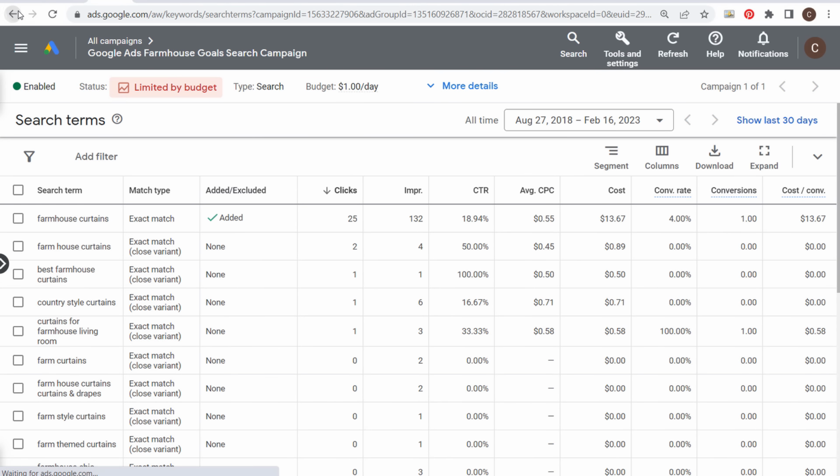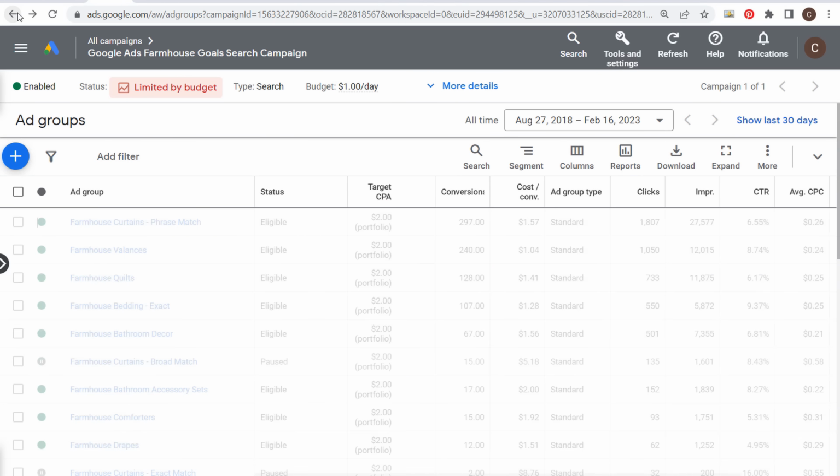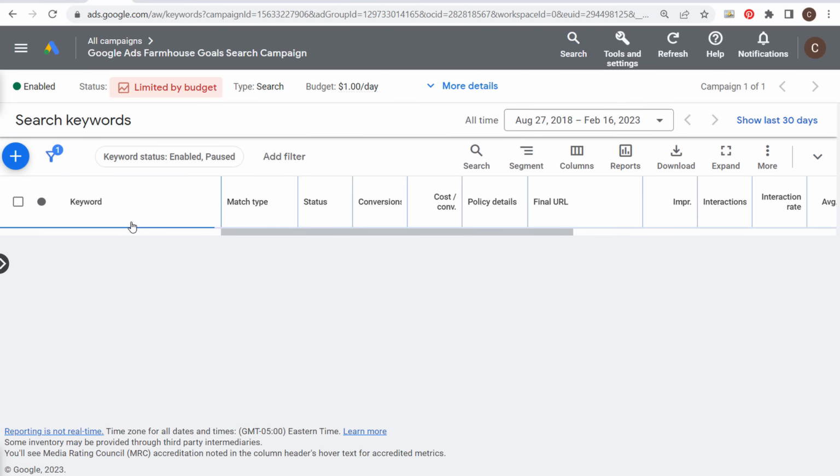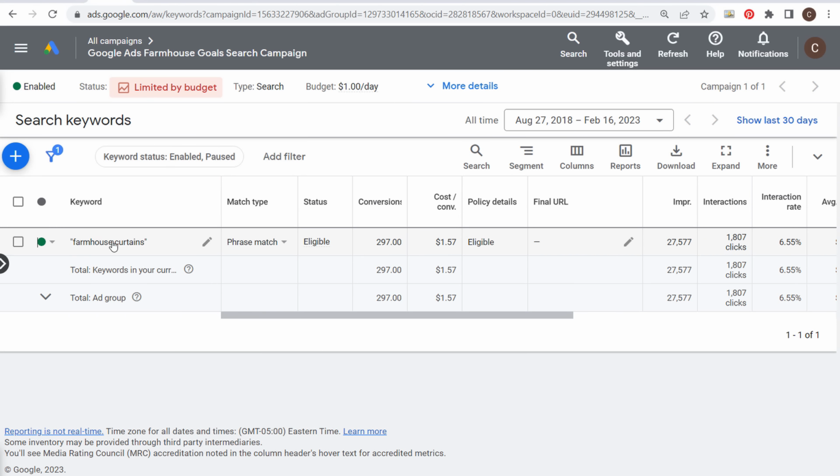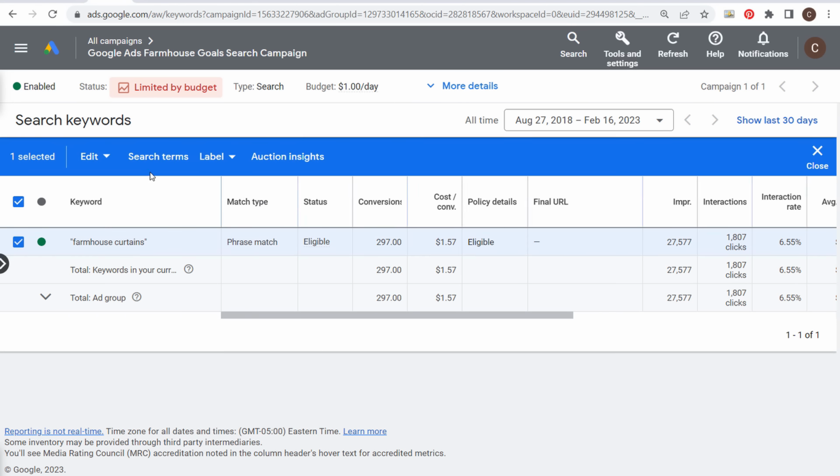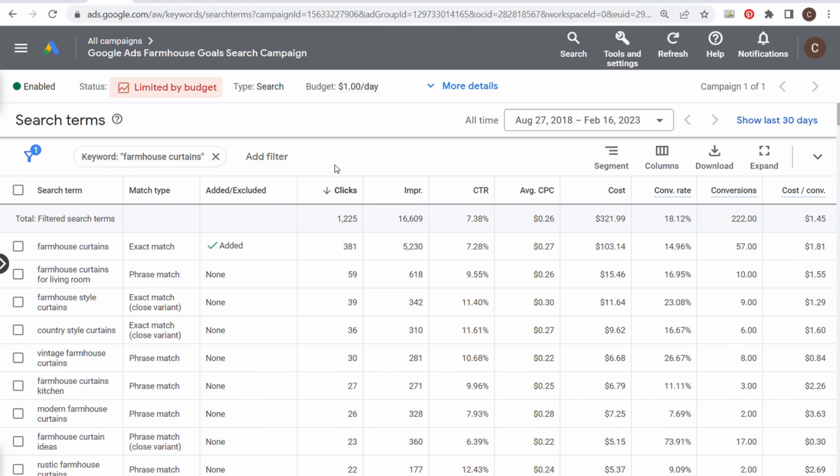So if we come back and go over to our phrase match keywords, let's look at our phrase match keywords. We'll select the same exact keyword, but it's a phrase match this time. We'll select it, click on search terms. Phrase match is my favorite keyword match type because it's going to find really relevant search terms, and then you're also going to have some very close synonyms like country style curtains, vintage farmhouse curtains for the kitchen, modern farmhouse curtains. So you're seeing all sorts of different keywords here that are very relevant to farmhouse curtains in general, and there are search terms that if people type in, I do think they're likely to convert.